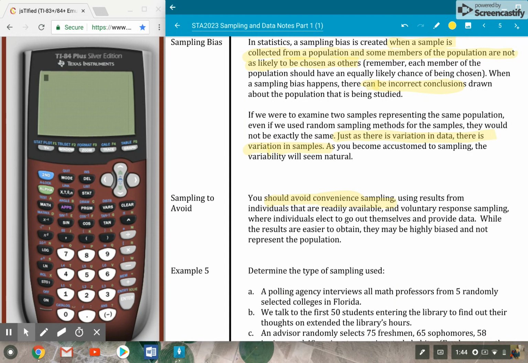We also want to avoid voluntary response sampling, where people in the sample volunteer to participate to give their information. There are two clear examples that I can think of off the top of my head. The first would be those comment cards that you see in restaurants. You're sitting at a table, you see a comment card over to the side. How was your server, rated 1 through 5? How was your experience, 1 through 5? How was the food, 1 through 5?